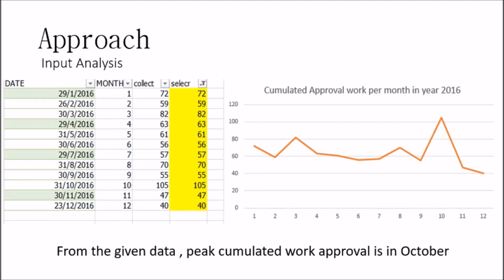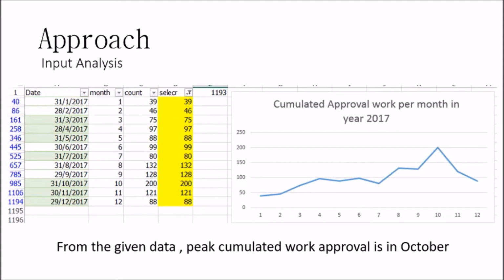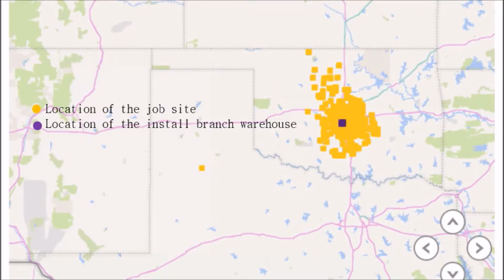Our approach to the data is, first, we analyze the input. We do this in Microsoft Excel. As you can see, the peak cumulative work approval is in October 2017. October is the peak, and it doubles the demand as usual.